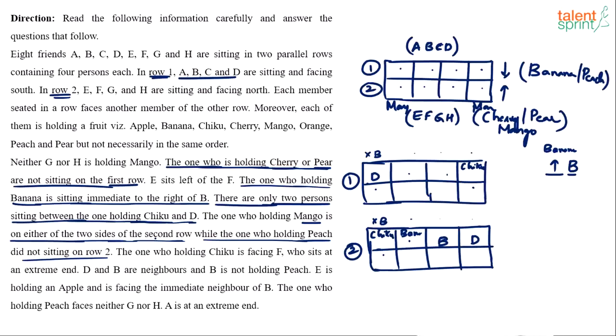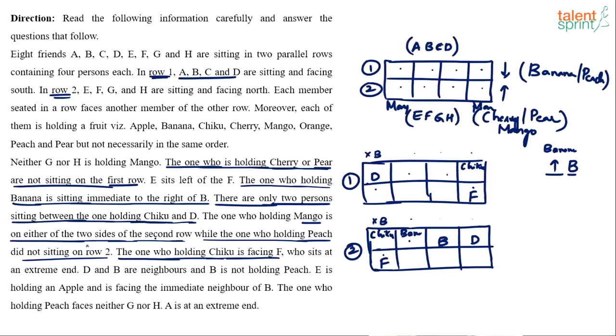The one who likes peach or the one who holds peach will not come in the top row, in second row. So it has to come in the first row. The one who's holding chiku is facing F. Now chiku is already placed here, right? So chiku should be facing F. F comes here. So F is fixed. That's a very, very interesting statement. I mean, useful statement.